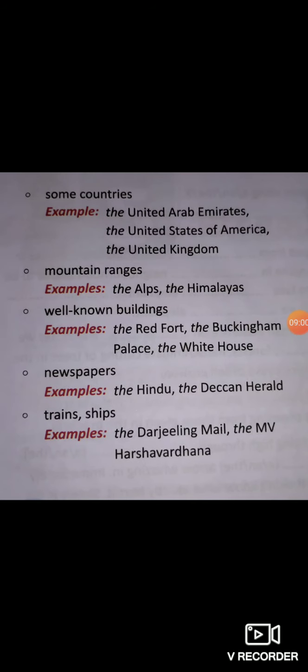Some countries like the United Arab Emirates, the United States of America, the United Kingdom. Mountain ranges like the Alps, the Himalayas, and well-known buildings also, the Red Fort, the White House, like this. Always in newspapers, the Hindu, the Deccan Herald, and trains and ships, the Darjeeling Mail, the MV Harshavardhana, like this. In these matters, we can use the definite article.